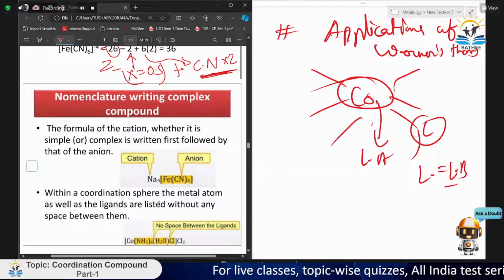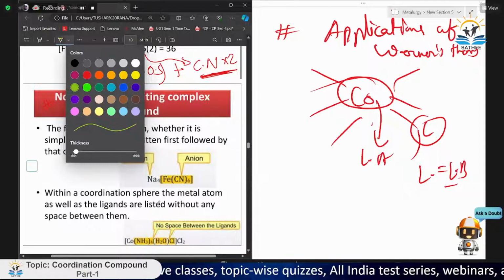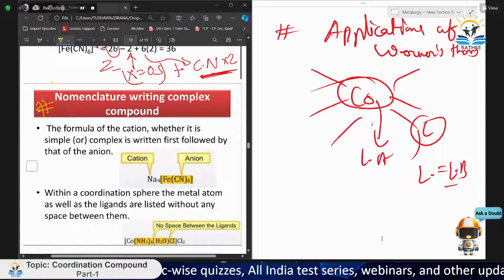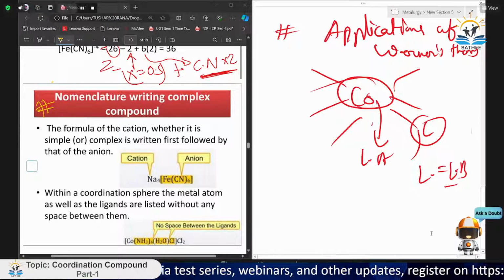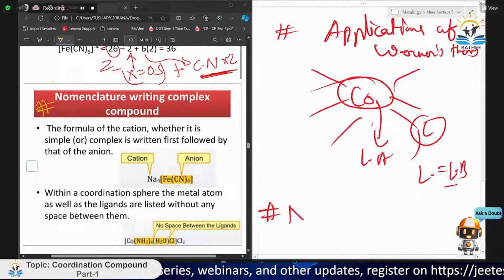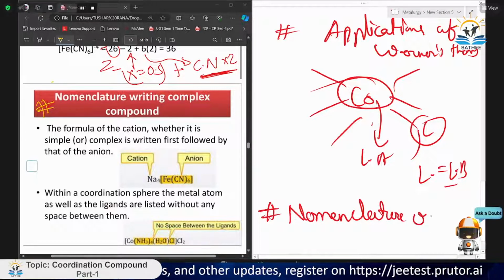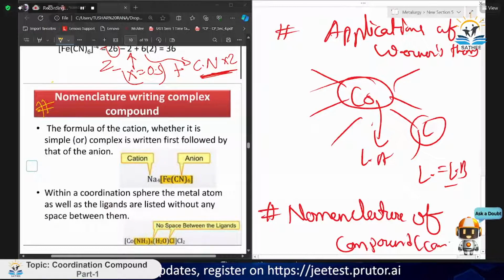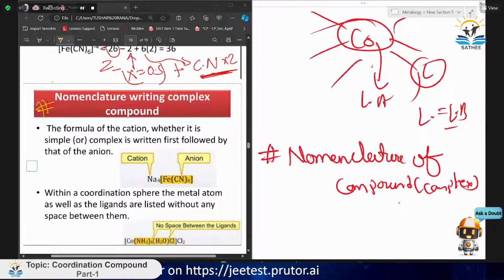Now, what is the nomenclature writing? We came to the part of nomenclature. If we are given a compound and asked to write the nomenclature, that is the IUPAC naming, of that compound, it is not a simple compound, it is a complex.